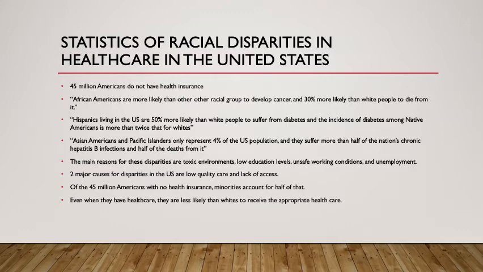Asian Americans and Pacific Islanders only represent 4% of the U.S. population, and they suffer more than half of the nation's chronic hepatitis B infections and half of the deaths from it. The main reasons for these disparities are toxic environments, low education levels, unsafe working conditions, and unemployment.